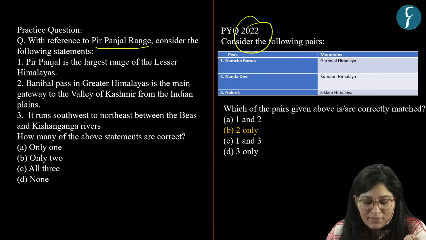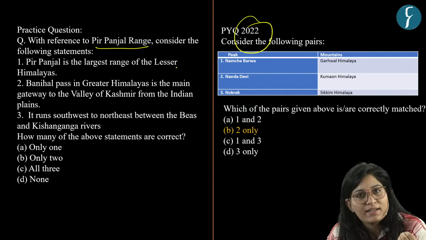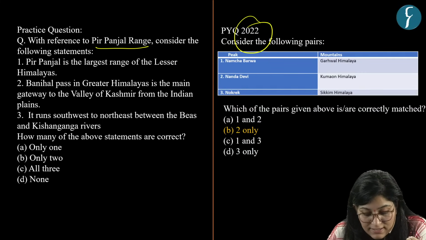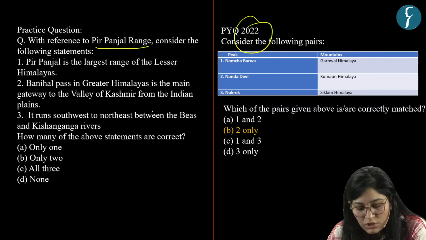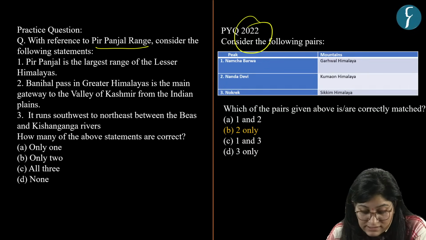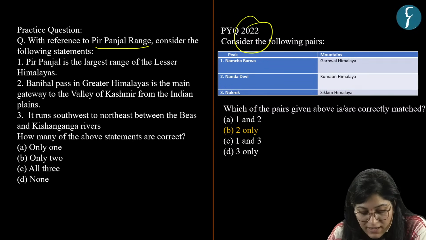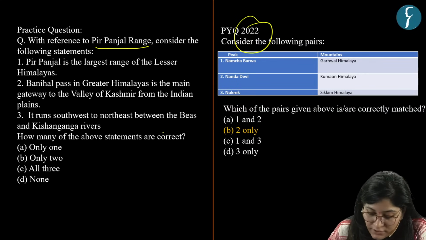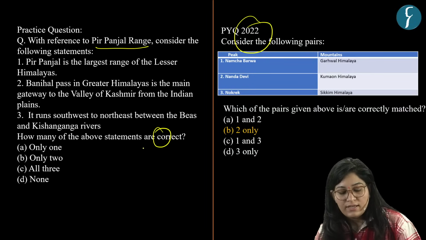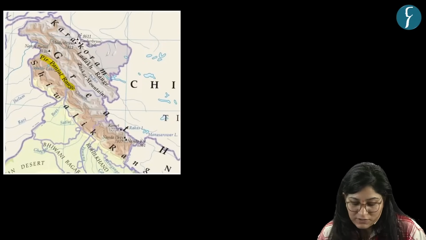So the first statement is Pir Panjal is the largest range of Lesser Himalayas. Second statement is Banihal Pass in Greater Himalayas is the main gateway to the Valley of Kashmir from the Indian plains. And third statement is it runs southwest to northeast between the Beas and Kishanganga river. So three statements are there and you need to find out the correct one. To answer this, first we should know the basics about Pir Panjal range.